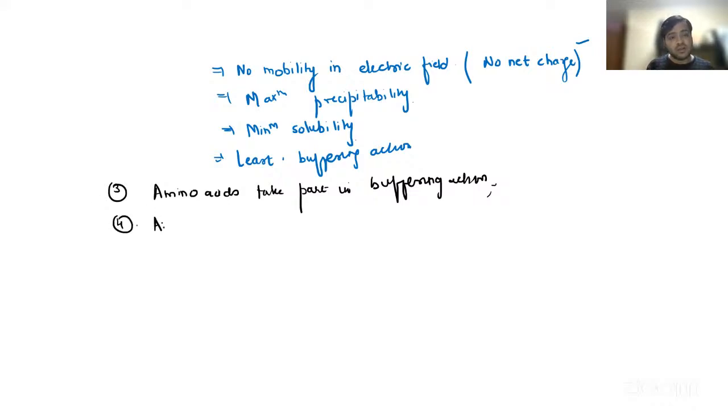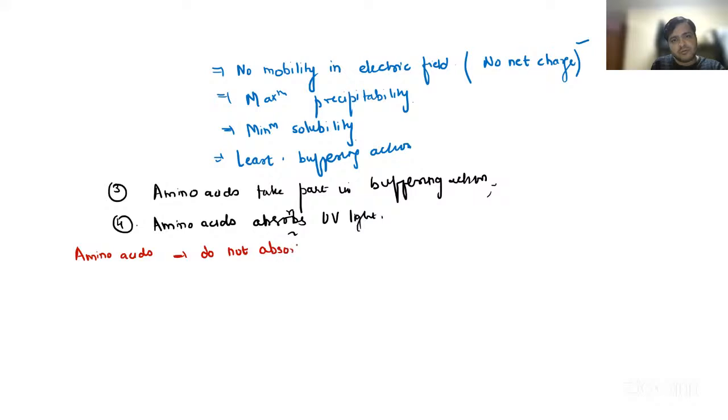And one more thing that you can remember, that amino acids absorb UV light, right? Now, remember, guys, that amino acids do not absorb visible light.